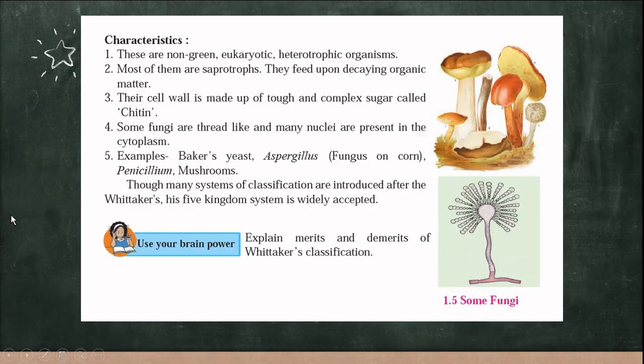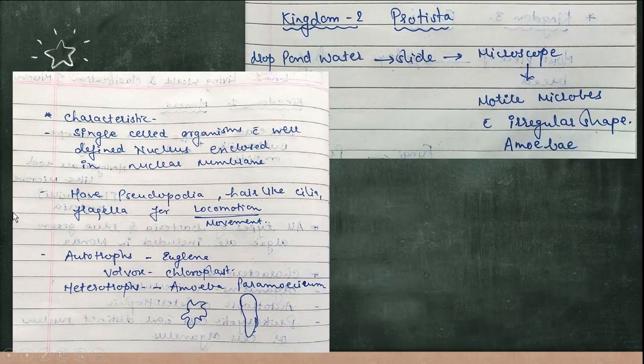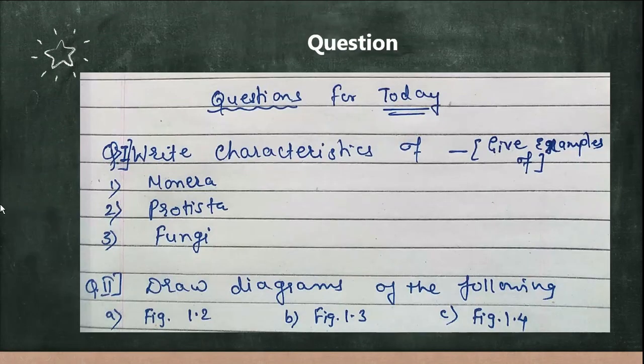So, dear friends, I hope you might have understood the three kingdoms. First is Monera, second Protista, and third is fungi. Now, I have given certain questions for you to write down today in your classwork. You'll write the characteristics of Monera, Protista, and fungi. I have written points. With the help of those points, you can elaborate or you can take it from the textbook and give examples of each.